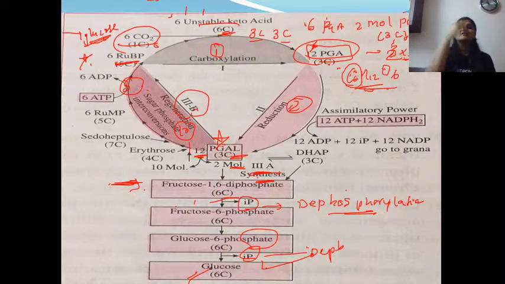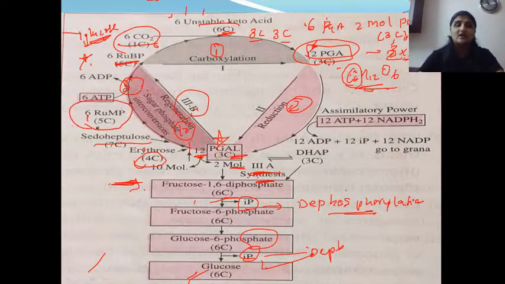Now 10 molecules are going back for the regeneration process. Clear? So regeneration मध्ये काय होणार? Now PGAL, 10 molecules मध्ये PGAL will get converted into some other compound by adding one carbon atom here to get converted into erythrose. Then in erythrose, more 3 carbon atoms are added to get converted into pseudoheptulose. Pseudoheptulose will remove 2 carbon atoms to get converted into 5C called RUMP.